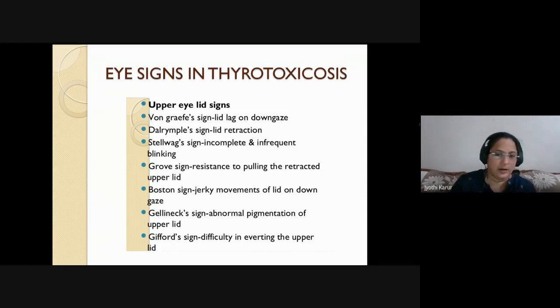Anyone? Eye signs. In eye signs, at least you should remember a minimum of 4. So this Dahlrymple sign, there is visibility of the upper sclera. Stellwag's staring sign is incomplete and infrequent blinking. Whereas another sign called Mobius sign, there is difficulty in convergence of the eyeball.